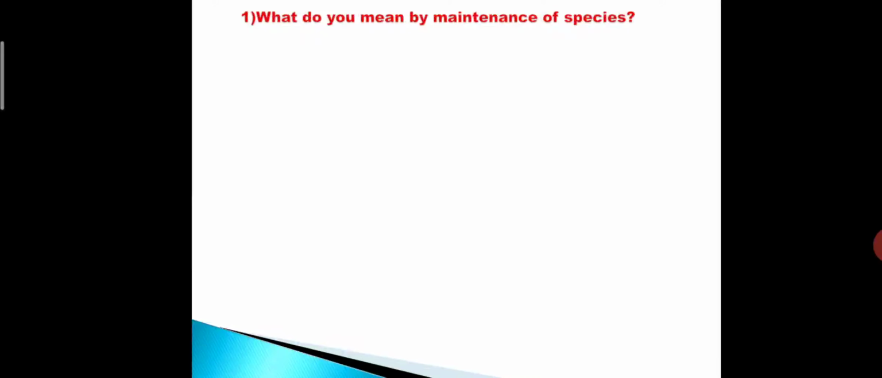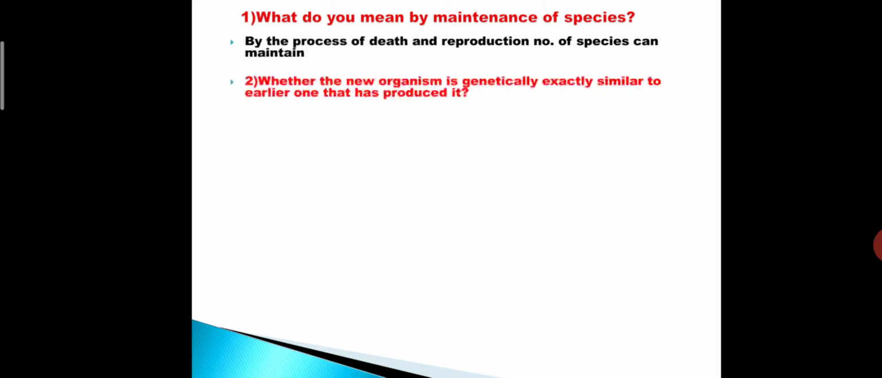What do you mean by maintenance of species? First question is here. By the process of death and reproduction, the number of species can be maintained.